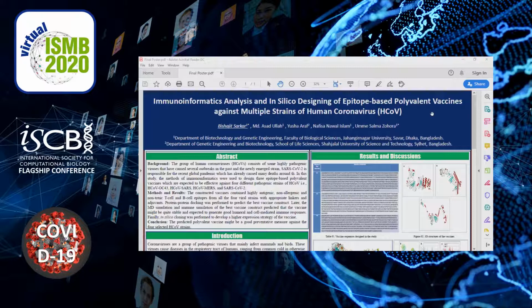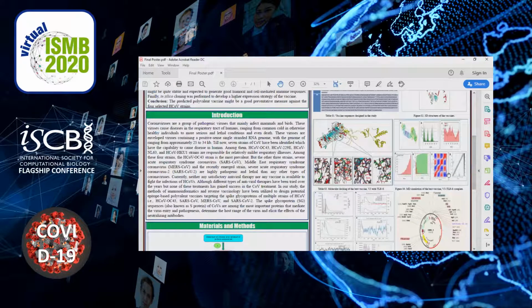So, my presentation topic is immunoinformatics analysis and in silico designing of epitope-based polyvalent vaccines against multiple strains of human coronaviruses. Okay, so coronaviruses are a group of pathogenic viruses that mainly infect mammals and birds, and these viruses can cause diseases in the respiratory tract of humans, which can range from the common cold to more serious and lethal conditions